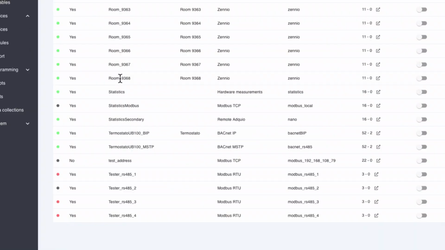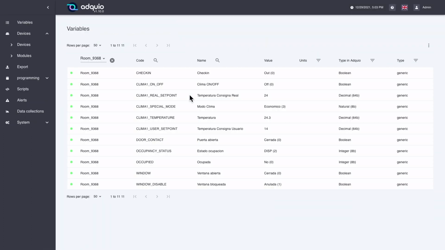You can provide us with a series of variables to access your variables. We would do it here. The variables of that device are already being loaded from among all these. In this case it has 10.